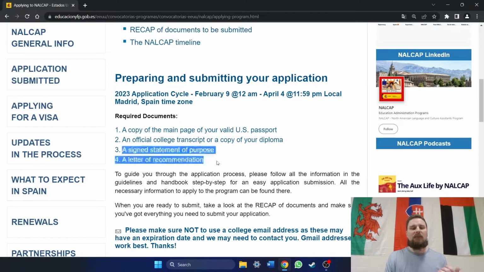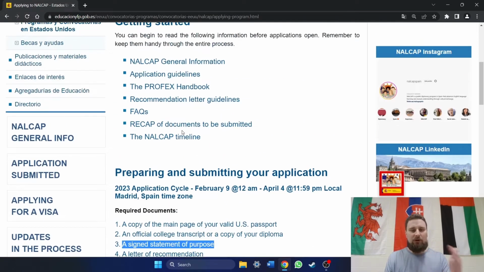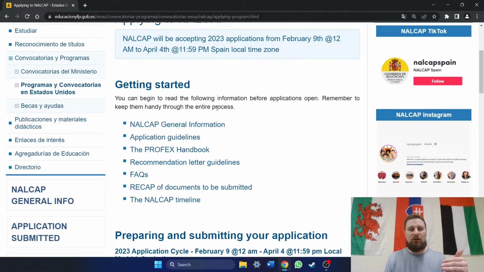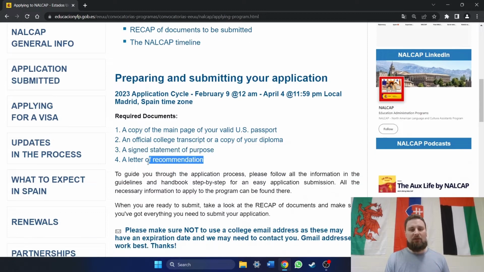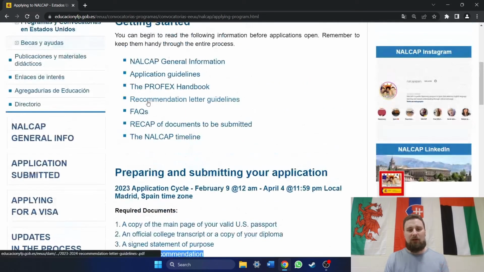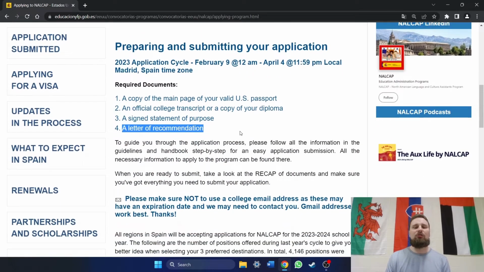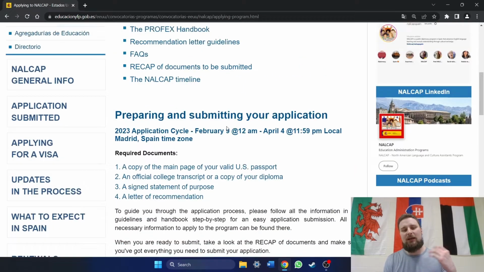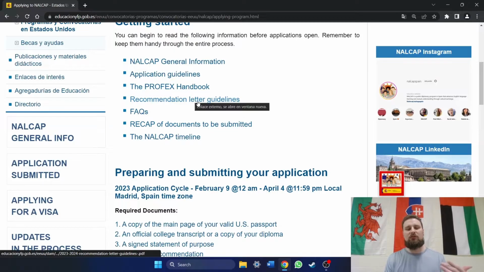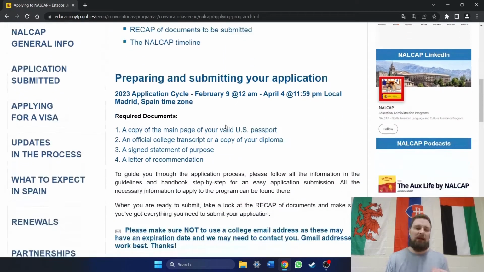You have to have a signed statement of purpose, which, if you remember up here, some of these links talk about what you have to have in that statement of purpose and how long it has to be, in the application guidelines and general info. And then you have to have a letter of recommendation, which there's a link about up here as well, recommendation letter guidelines. So as far as the specifics of what those look like, you can check out these PDFs, and they will explain all of that.